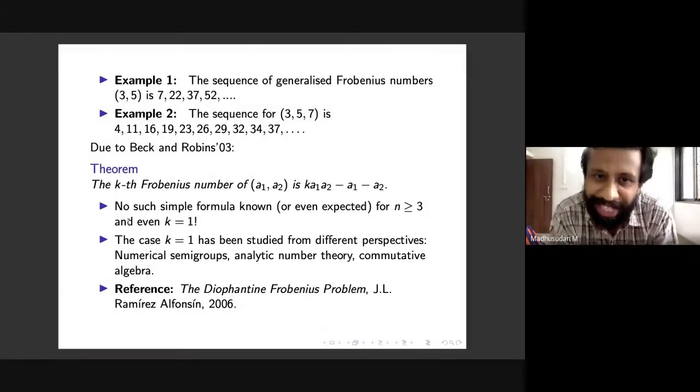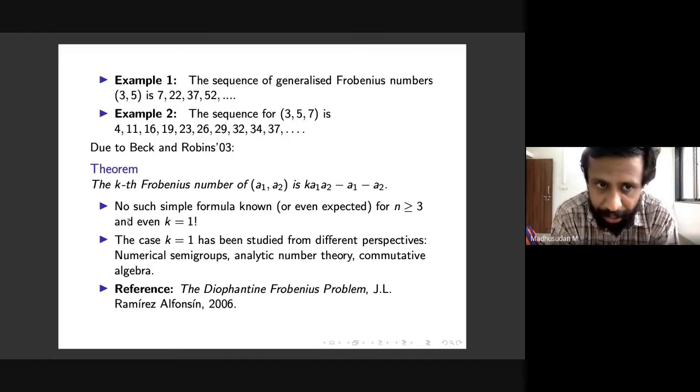So Beck and Robbins consider the simple case where n is equal to 2, where things are substantially simpler. And they show that the kth Frobenius number indeed is given by a simple formula in terms of A1 and A2. It's k A1 A2 minus A1 minus A2. And the case n is equal to 2 and k is equal to 1 is classical. To the best of my knowledge, this is due to Frobenius. This is what I remember, I'm just thinking off the top of my head now, but this is classical. And so they generalize this for arbitrary k.